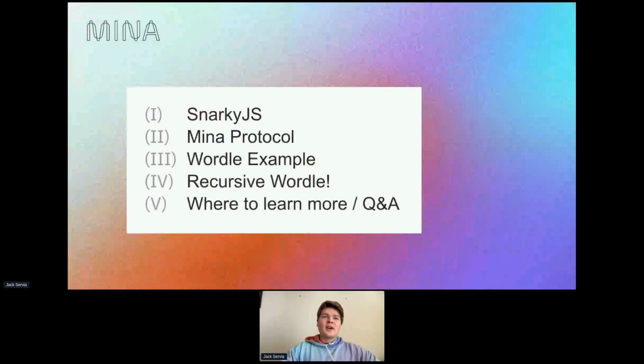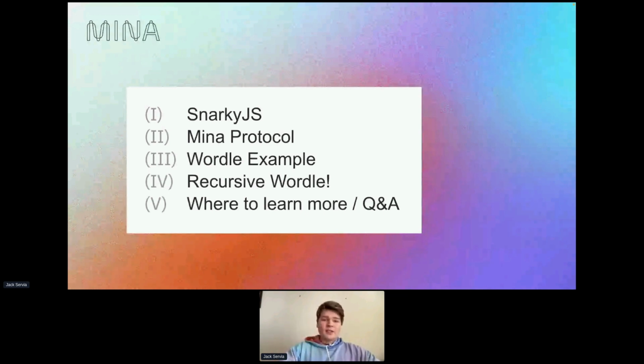And so here's what we're going to talk about today. First, we'll run through SnarkyJS, kind of briefly what it is, why it's interesting, and what you can do with it. And then we'll talk about the Mina Protocol, which is this layer 1 blockchain that we can deploy these SnarkyJS smart contracts to. And it has a whole bunch of other interesting properties. And then finally, we'll dive into 2 code examples.